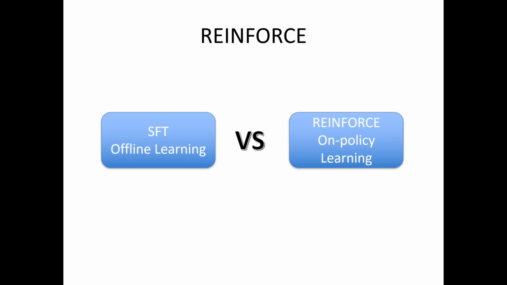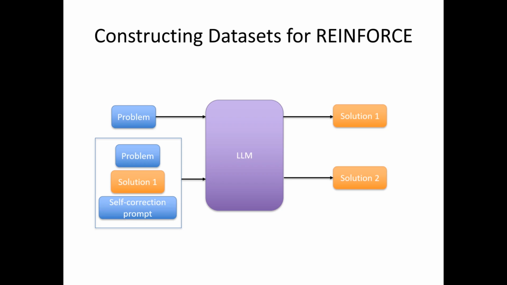Alright, here comes the REINFORCE method. We call it REINFORCE. It is a reinforcement learning method, and it's on-policy learning. So we can also call it online learning. The way to construct a dataset for this approach is similar to STaR. So we use a problem, feed the problem to the model, and then it proposes a solution. And then we input the problem, the solution 1, and a self-correction prompt to the LLM, and it gives a solution 2.